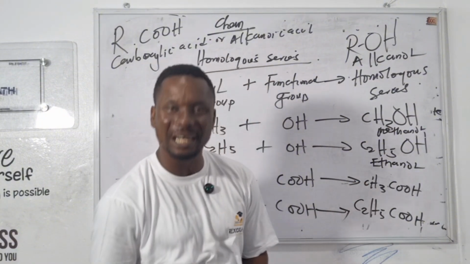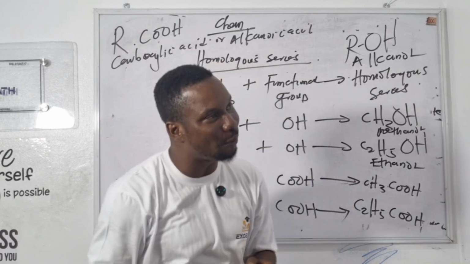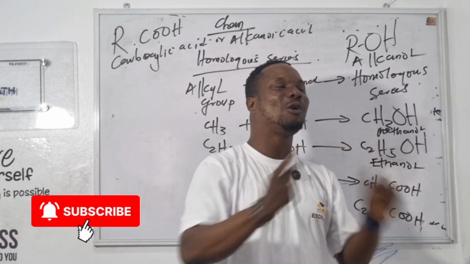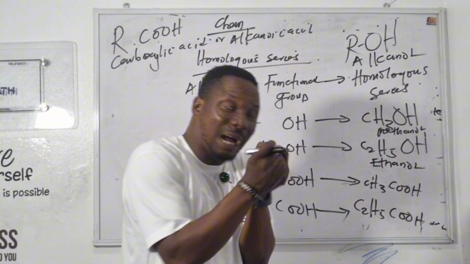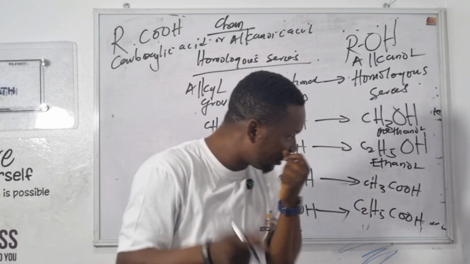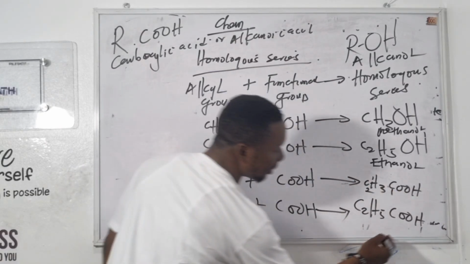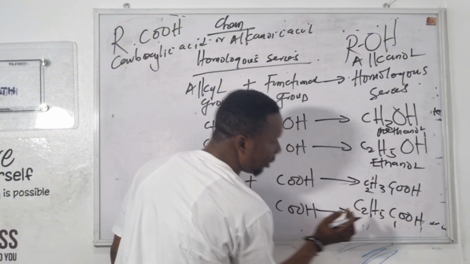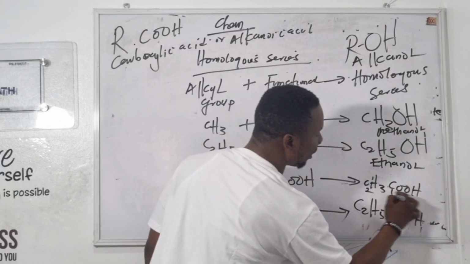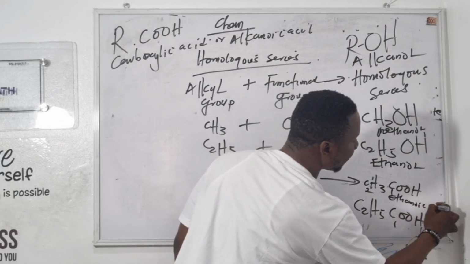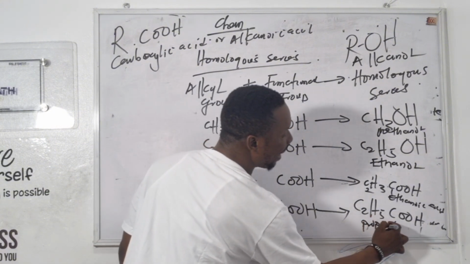1. It's very wrong. Whenever you are asked to name an organic compound, you start counting the carbon that links with the functional group. The carbon atoms that form the functional group will be counted. So let's count this. 1 carbon and 2 carbon. Let's count this. 1, 2, 3. So 2 carbon atoms is eth. So the compound is called ethanoic acid. 3 carbon atoms is prop. So the name of the compound is what? Propanoic acid.